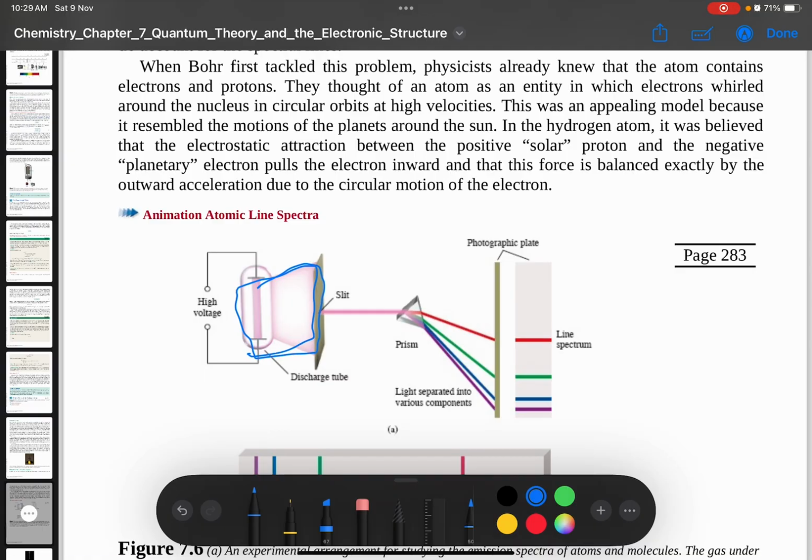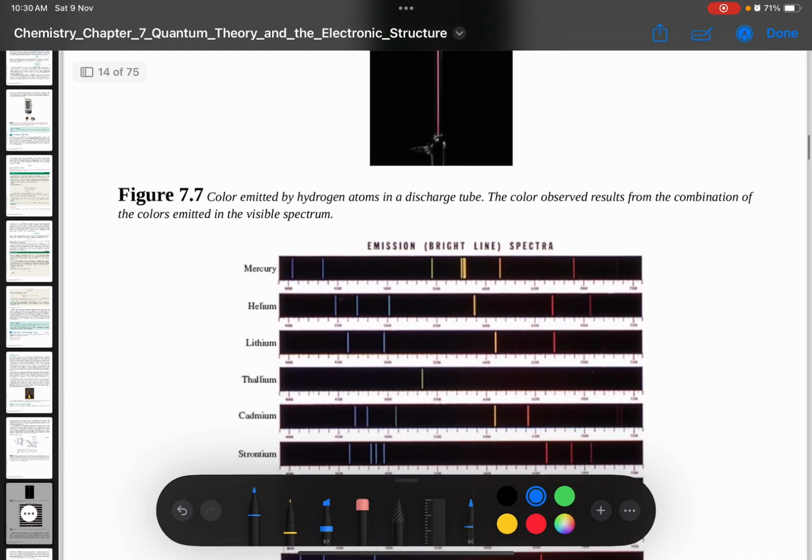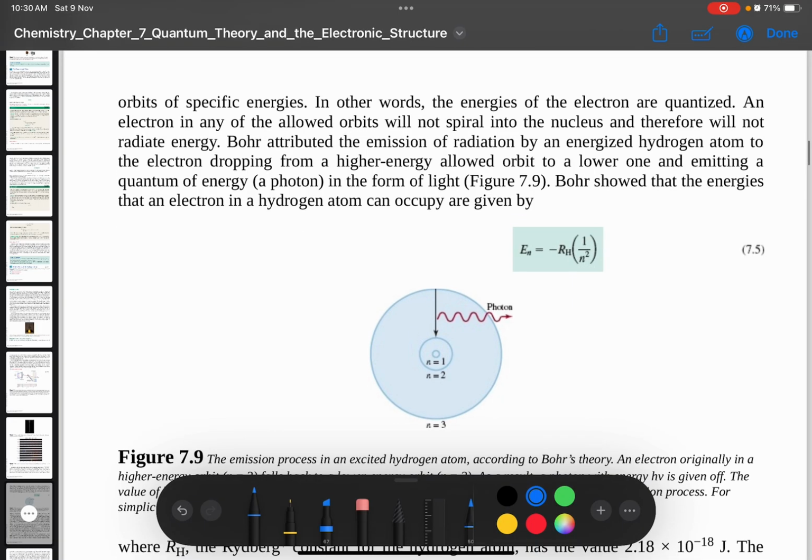Bila didispersekan, actually it is not all the white light component. It only has certain light, which is very discrete or line. So this line, the energy for this line can be calculated using Rydberg equation. Okay, so daripada eksperimen ni kita dapat equation this one. Okay, equation ni